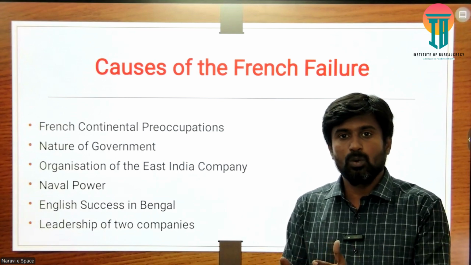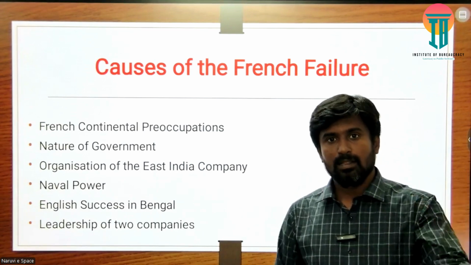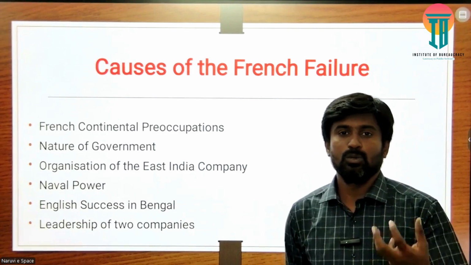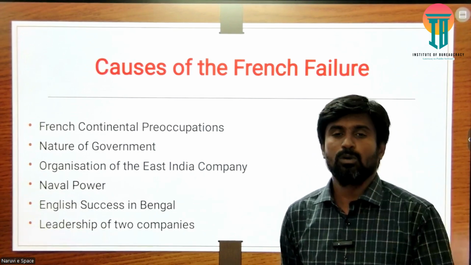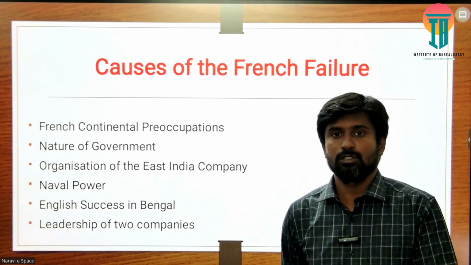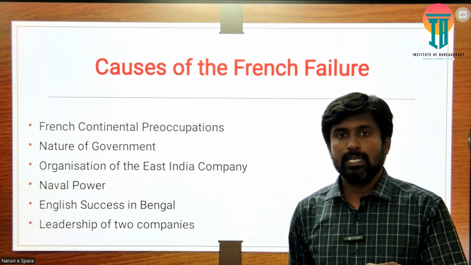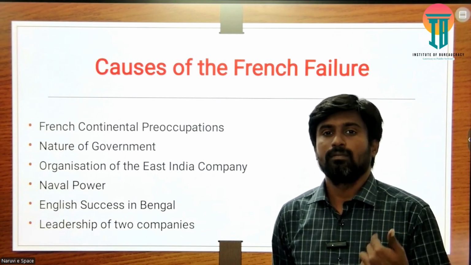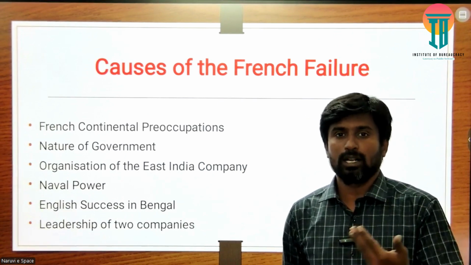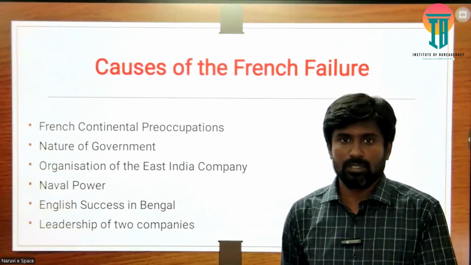The authorities didn't always want to get permission from the government regarding protecting their possessions in any part of India. But France always, whenever they wanted to wage a war or do something here, had to request permission, and then they could start here.